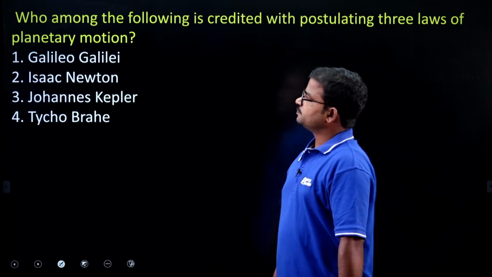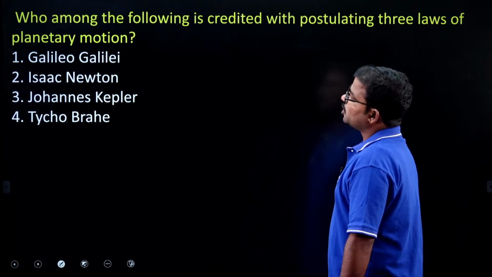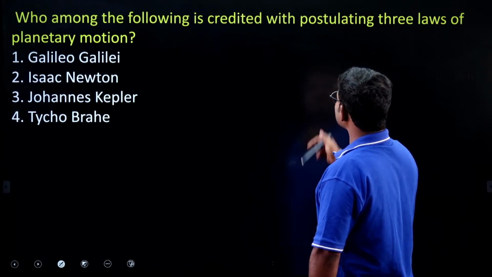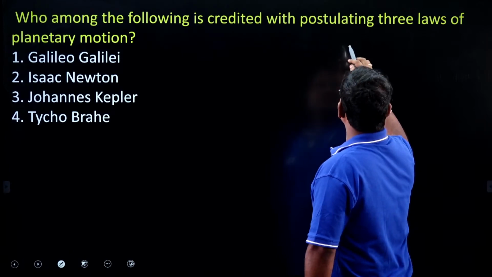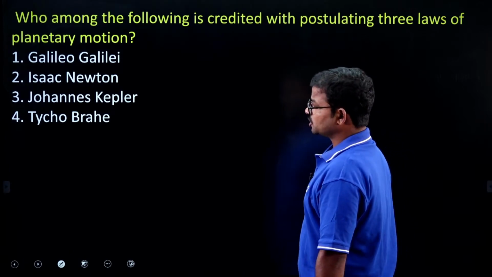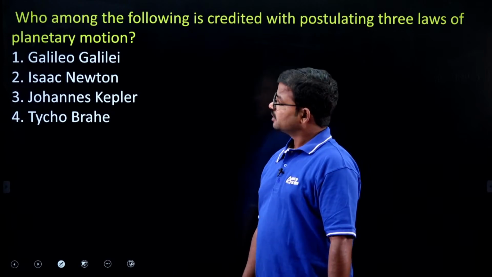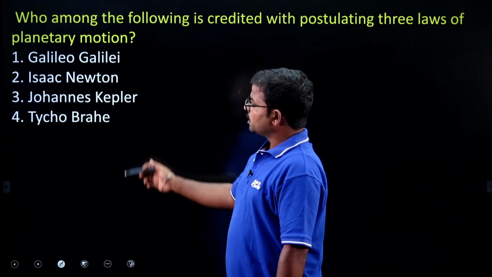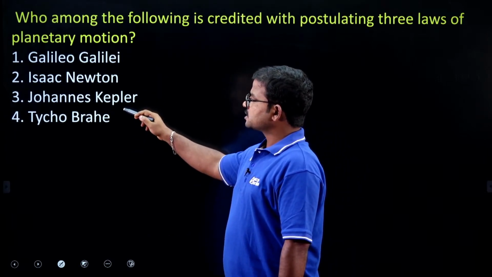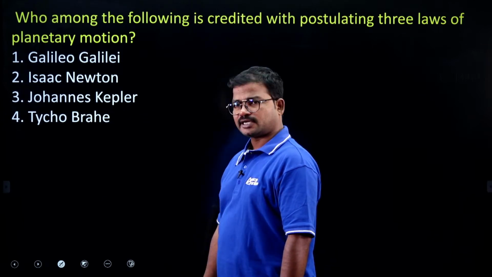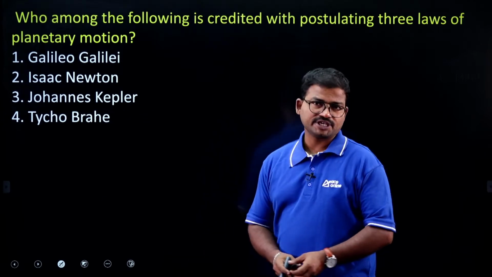Okay, next question. Who among the following is credited with postulating 3 laws of planetary motion? Here are the options: Galileo, Newton, Kepler, Tycho Brahe. So which is the correct option here?